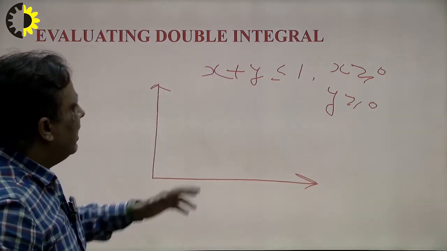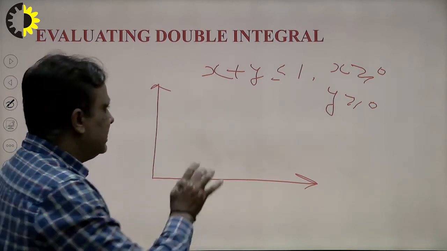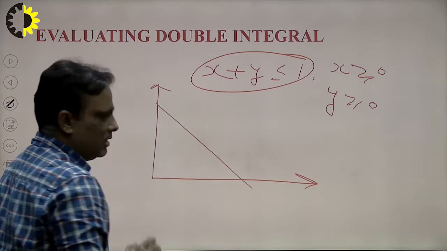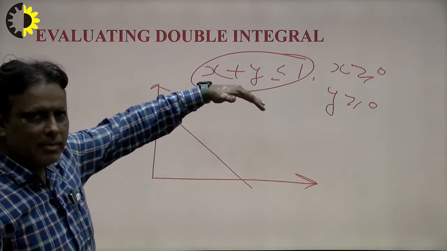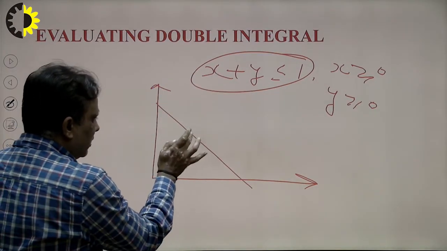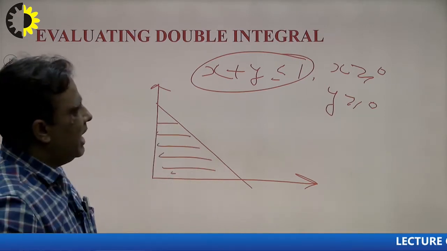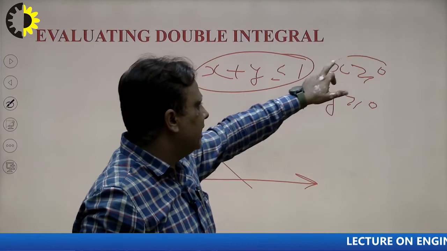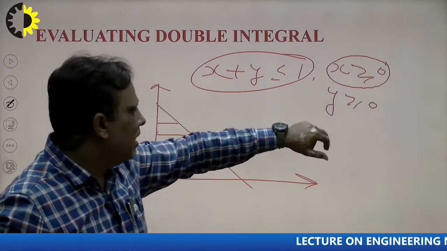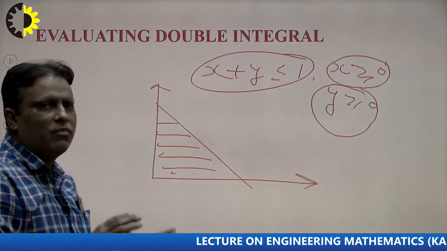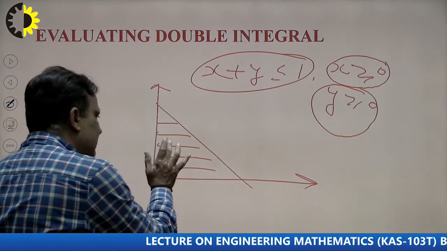First of all, x plus y less than or equal to 1. This is a straight line passing through the first quadrant, and this will be this, right? Less than means lower bound, that means the region will be this portion, right? And x greater than or equal to 0 means the y axis and y greater than or equal to 0 means the x axis. That means the region lies in the first quadrant.